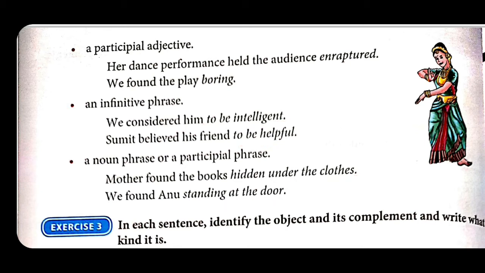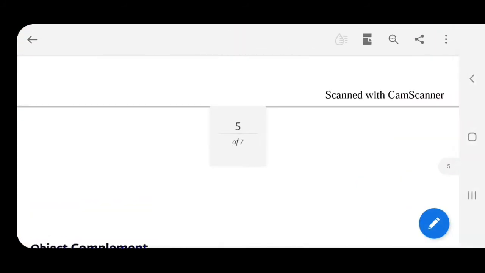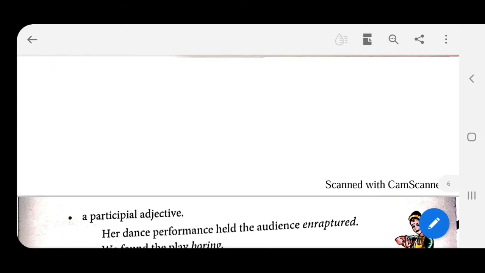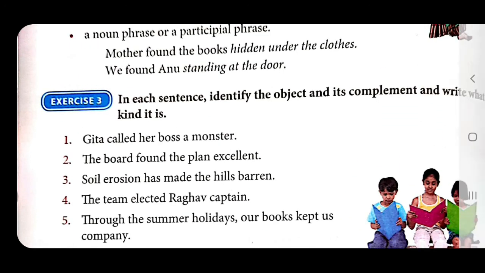Right, now let us discuss the exercise. This exercise asks you to identify the object and its complement and write what kind it is. So you have to identify the object, then its complement, and then you have to tell us about the type or kind of object complement. Like for the first sentence, Geeta called her boss a monster. So her boss is the object and a monster is the complement, and it is a noun complement.